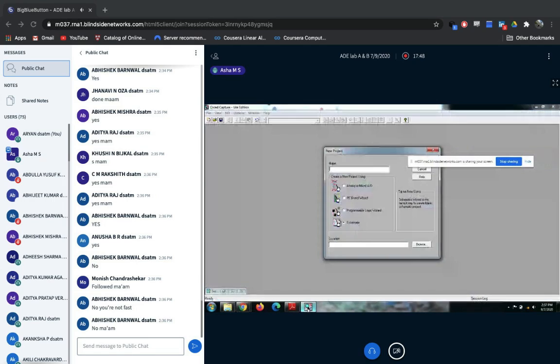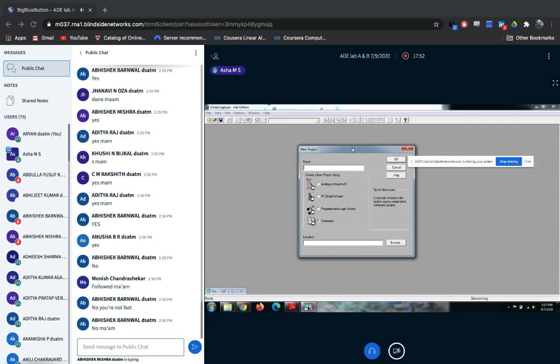Okay. Then, in this page, there is one important point. Here, type one name, type any name. So this is the first AD lab, so I'll type it as AD1. Type any name. Later, it's asking to create a new project using.